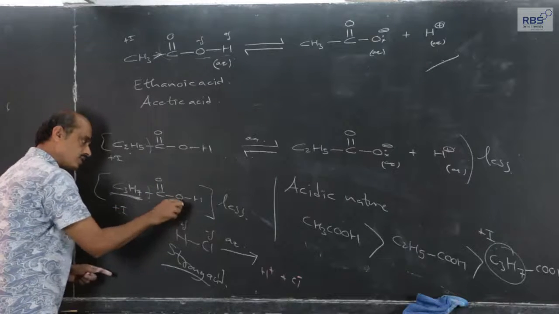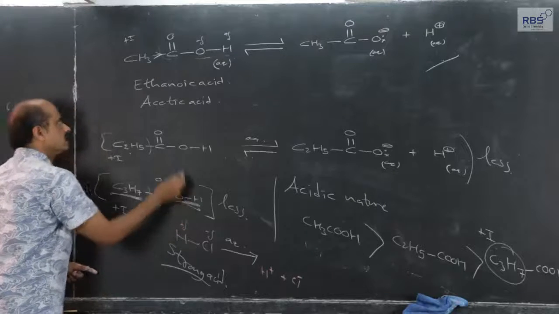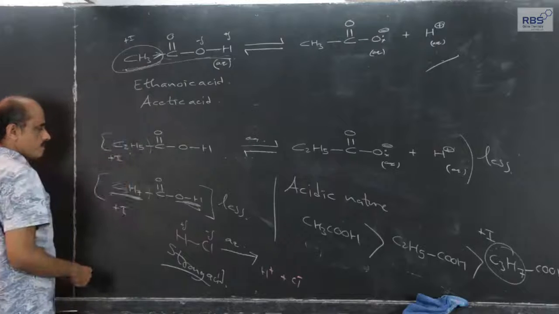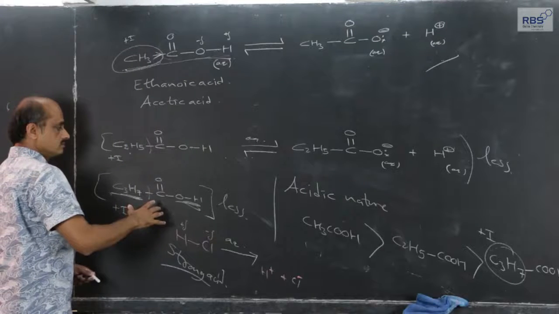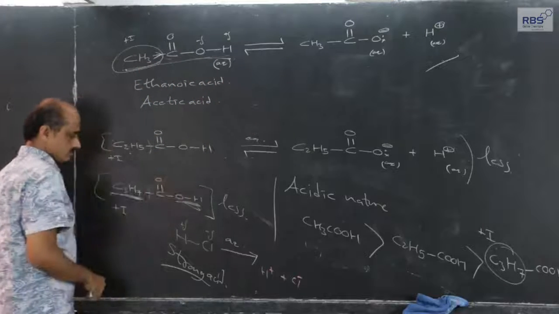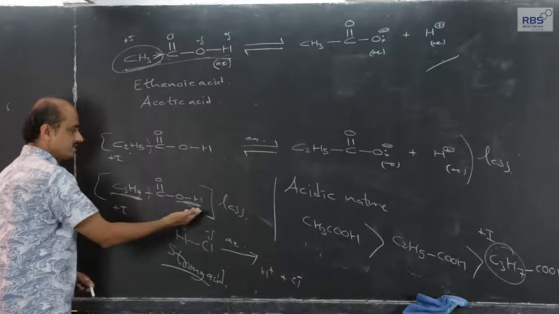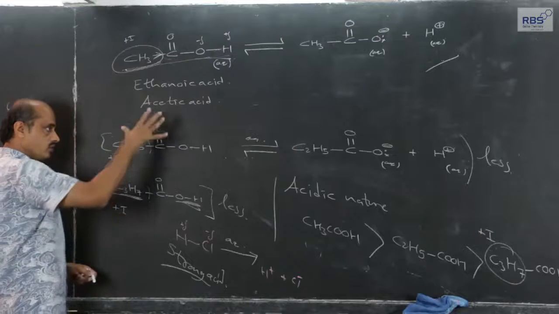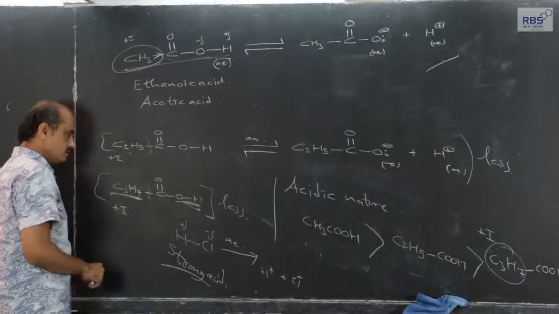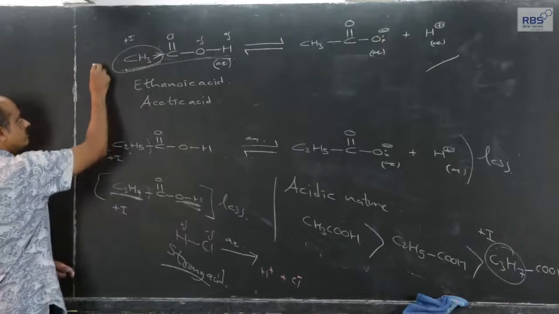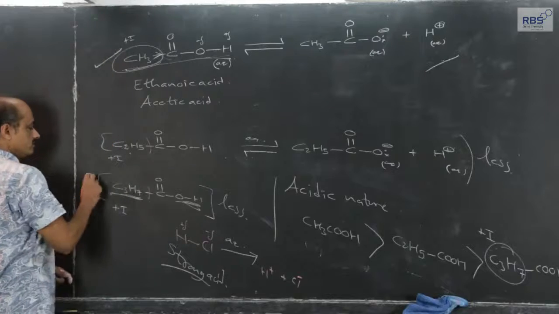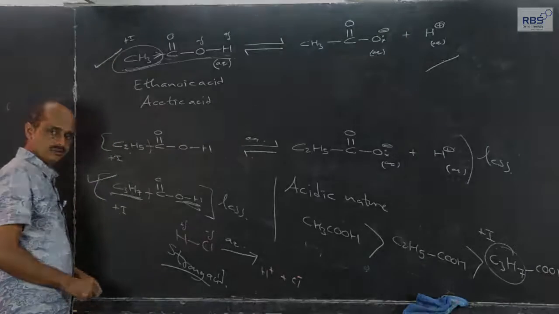Therefore, the OH bond is polar, but less polar than in the carboxylic acid containing the methyl group, and therefore the number of H plus ions obtained in this case will be more, and in this case less. Therefore, carboxylic acids are weak, but among the weak, this one will be strong, and among these three, this one will be strong, this one will be weak.